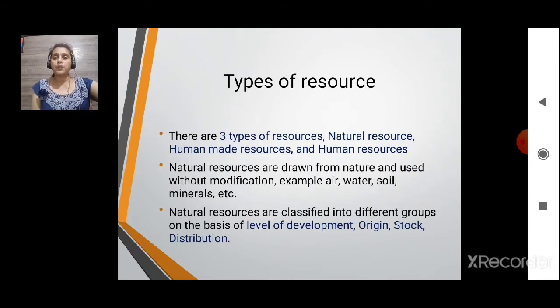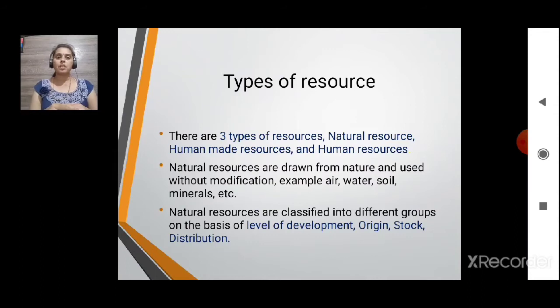Now the types of resources we need to know. There are basically three main types of resources available. One is called natural resources, second one is called human made resources, and third one human resources itself. So broad three categories: one is natural, second one human made, and third one is human resources. Now what is natural resources?